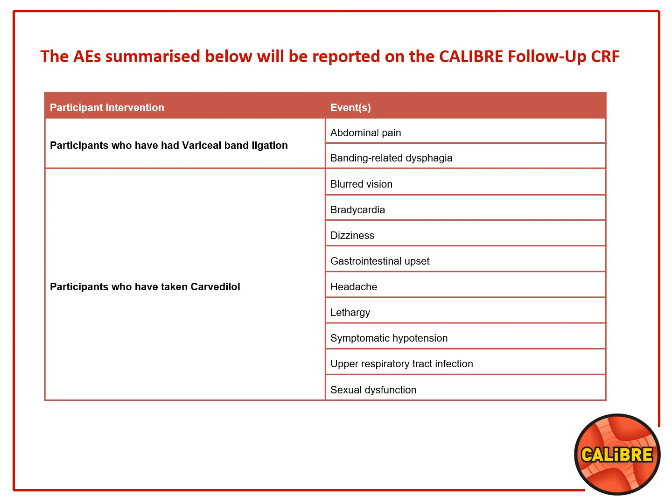So this would be captured on the 6 and 12 months form. Participants who have taken carvedilol may have blurred vision, bradycardia, dizziness, gastrointestinal upset, headache, lethargy, symptomatic hypertension, upper respiratory tract infection, and they may have sexual dysfunction as well. So these would be captured on the 4-week visit if they do suffer from these side effects, or then the 6 and 12 months.